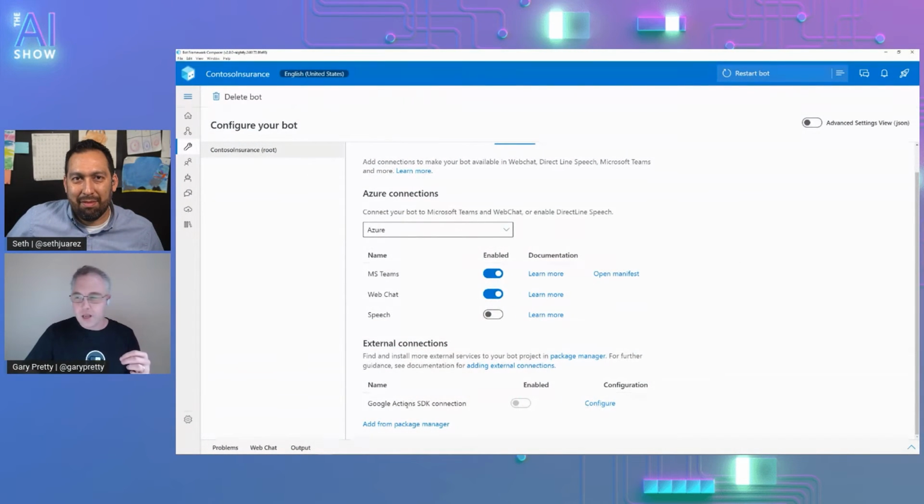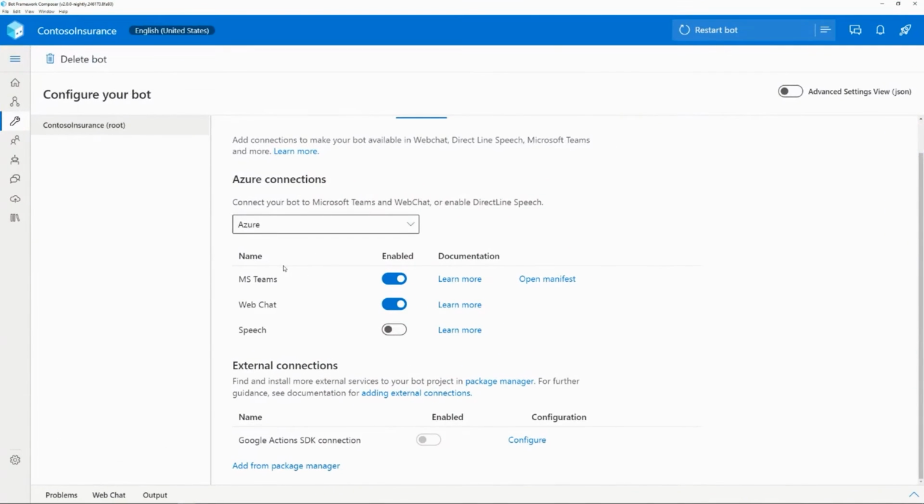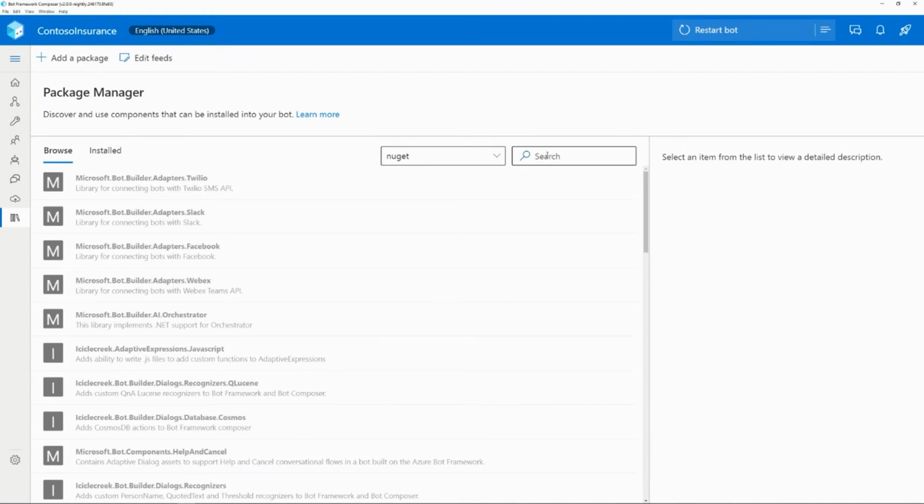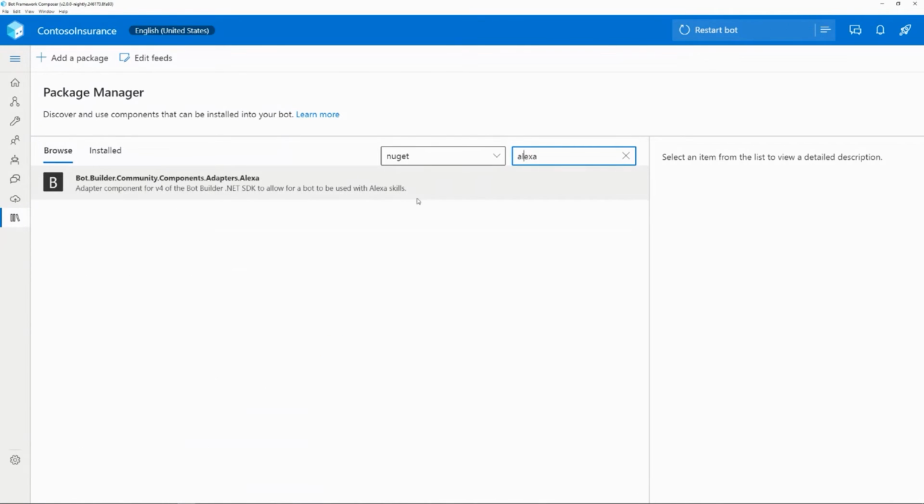Because you'll see down here that as well as the Microsoft first-party Azure Bot Service items, I've got one here which says Google Actions SDK. And that's because I've pre-installed a package for Google. And so if I head over here, I can even find things like, you can see here, we've got Twilio, Slack, Facebook, WebEx. If I do a quick search in here, you'll see that I can find Alexa as well.